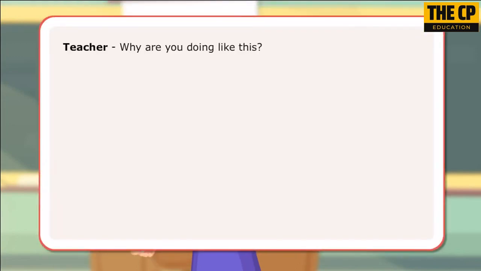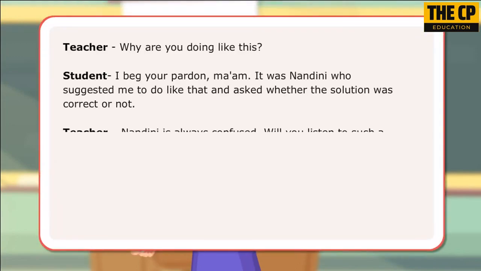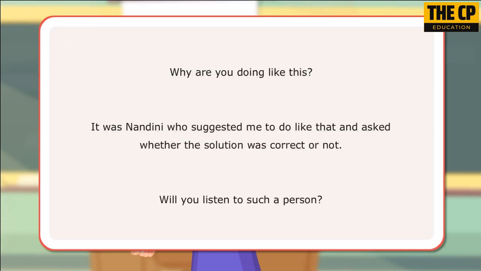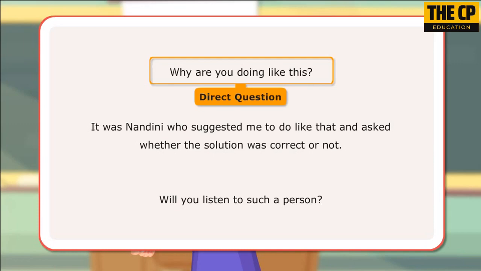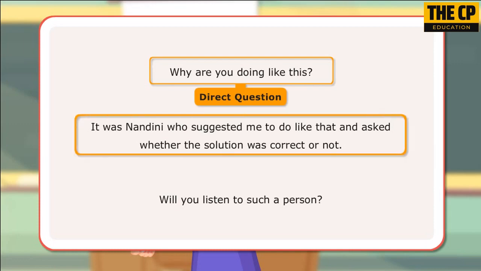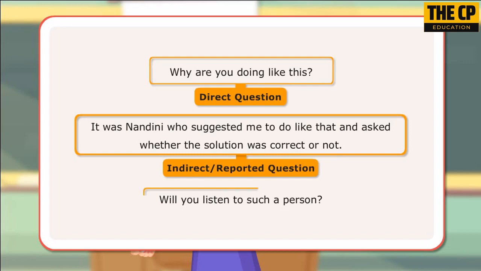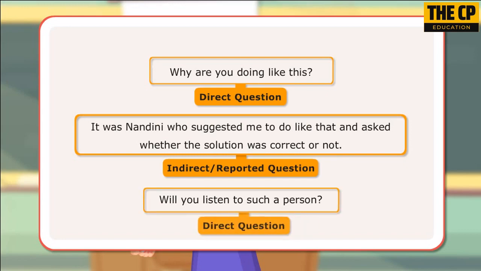In the conversation, the teacher asked some questions to her student, and in reply, the student has also reported the questions of another student to the teacher. Here are the example sentences. Why are you doing like this? Direct question. It was Nandini who suggested me to do like that and asked whether the solution was correct or not. Indirect or reported question. Will you listen to such a person? Direct question.